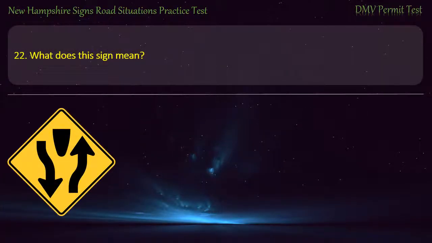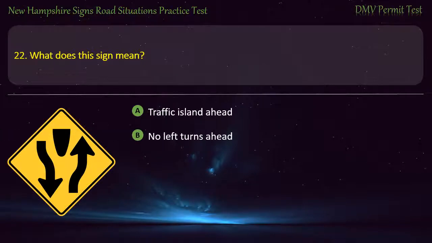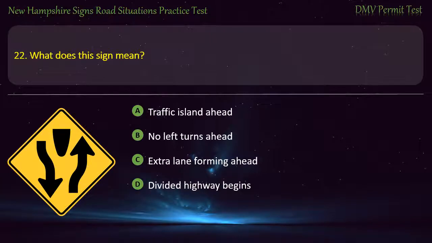Question 22. What does this sign mean? Traffic island ahead. No left turns ahead. Extra lane forming ahead. Divided highway begins. Answer. Divided highway begins.